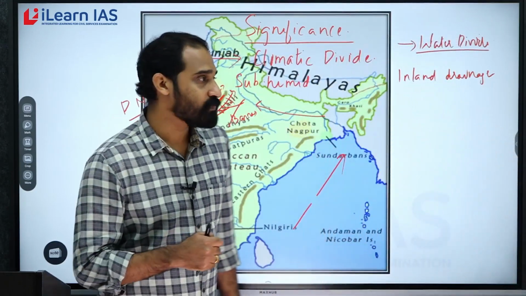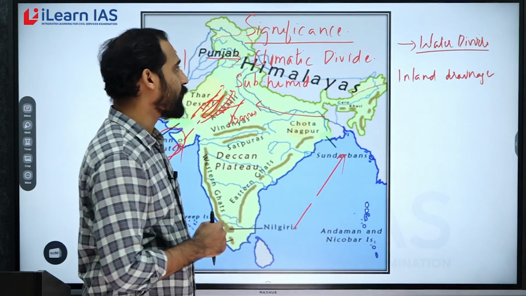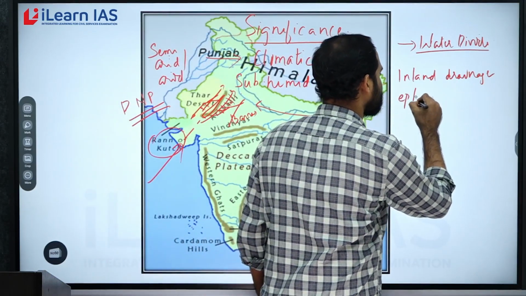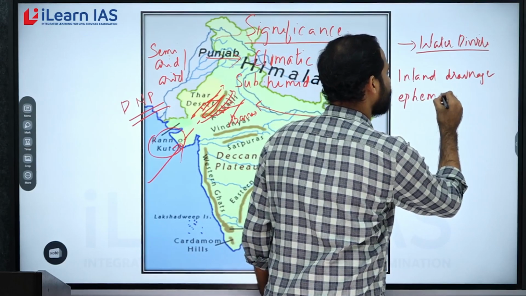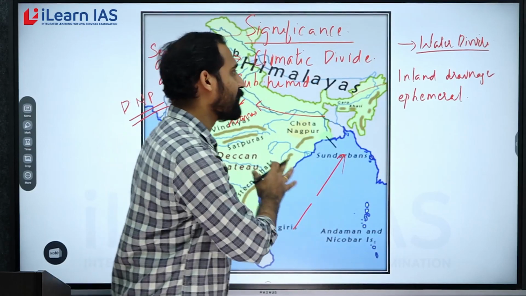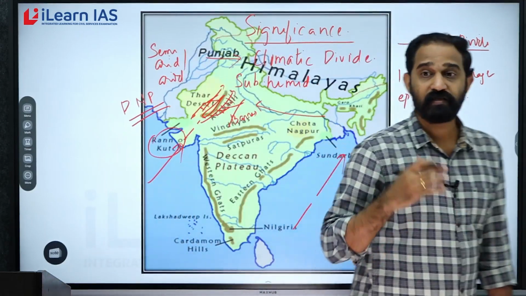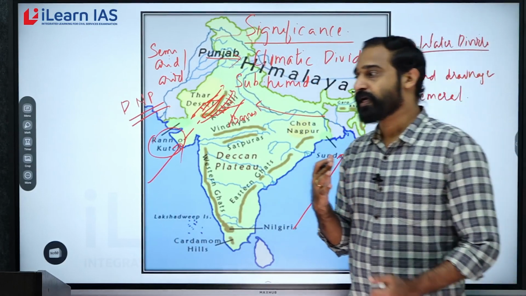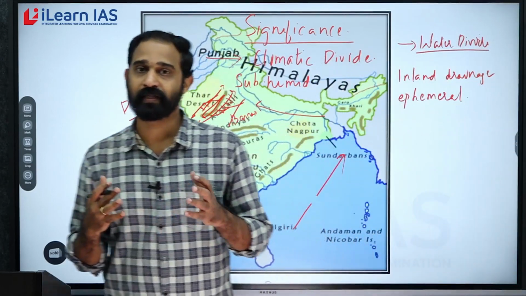Second important aspect about the Luni river system is its ephemeral character. What do you mean by ephemeral river? An ephemeral river is a river which has seasonal characteristics. It will be flowing only during the rainy season.